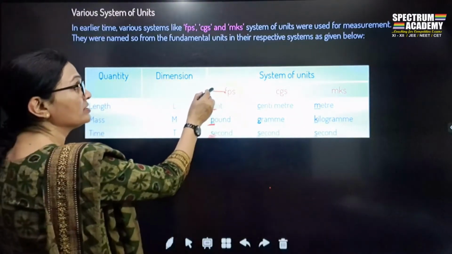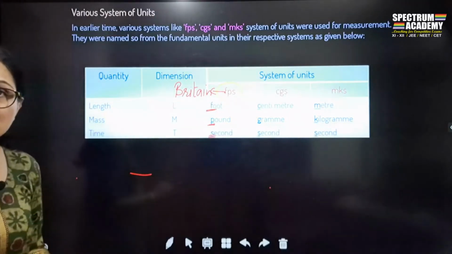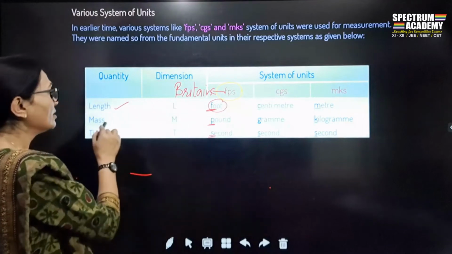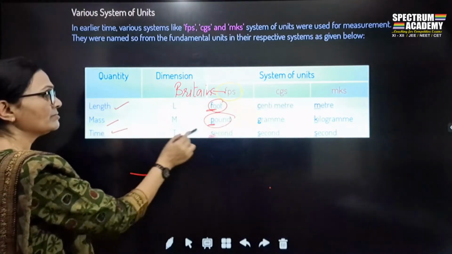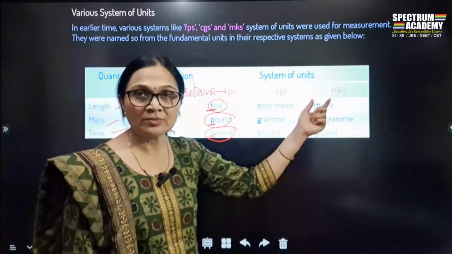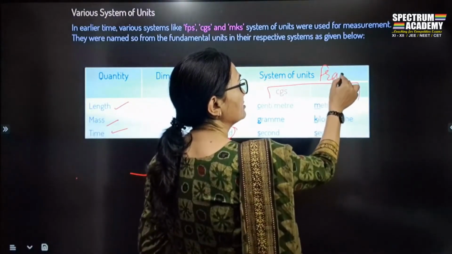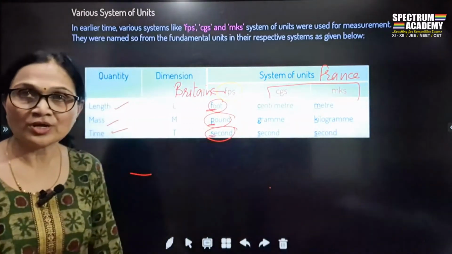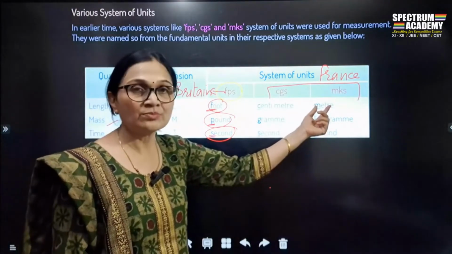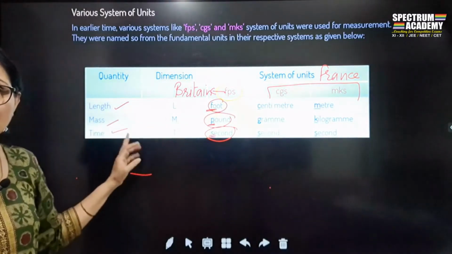This FPS system is a British system. इसकी origin कहाँ पर है? It is in Britain. Its origin is in Britain. The length was measured in foot, the mass is measured in pound, and the time is measured in second. In which system? FPS system. Whereas the CGS system and MKS system are the systems whose origin is in France. इसका origin कहाँ से है? फ्रांस से. CGS is centimeter, gram and second, and MKS is meter, kilogram and second. So these were the measurements of length, mass and time.